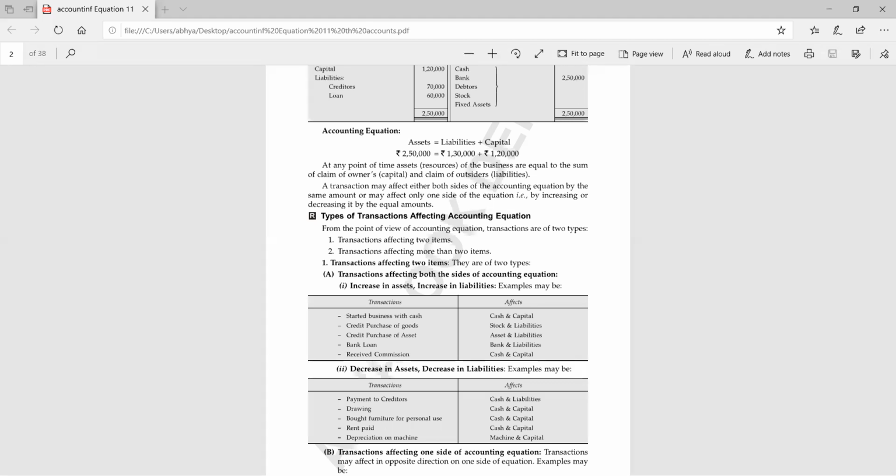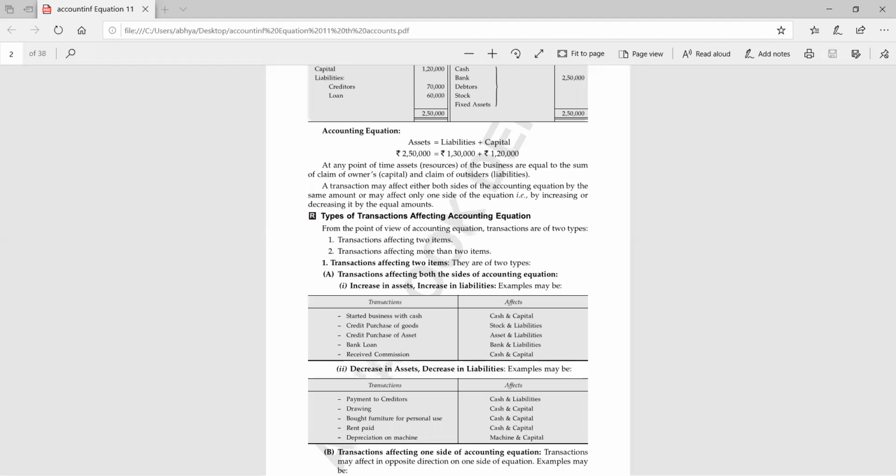Next, my question is for Darshika. Unmute yourself, Darshika. Yes, Darshika, my question is for you. You have purchased furniture for cash. Which two accounts are involved in this? Your business is not the furniture business, so you cannot say it's stock. The word stock will be used only for goods.